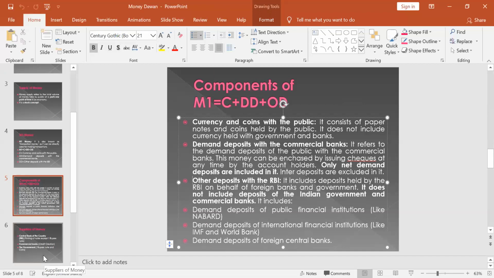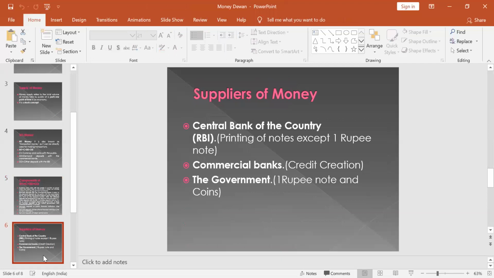Now we come to the suppliers of money. Suppliers of money are basically two. Number one, the central bank of the country, which we have already discussed. The central bank of the country issues the currencies except the 1 rupee note and coins.